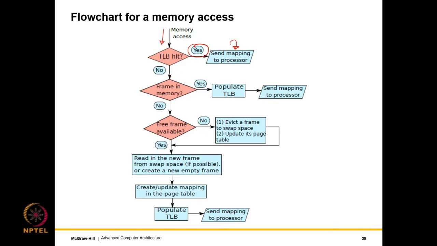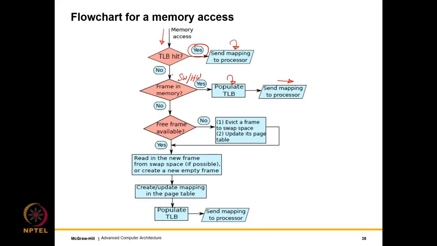If there is no TLB hit, then what we do is we try to see if the frame is in memory or not. So how do we do that? Well, we walk the page table and we see whether the frame is there in the memory. Walking the page table is done either by software or hardware, and if the frame exists in main memory, then the software or the hardware populates the TLB and sends the mapping to the processor.